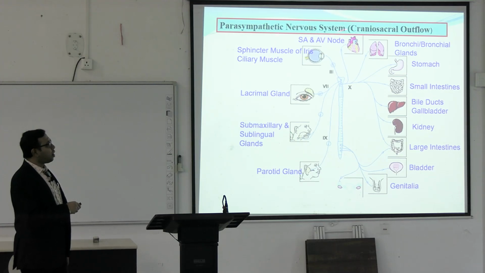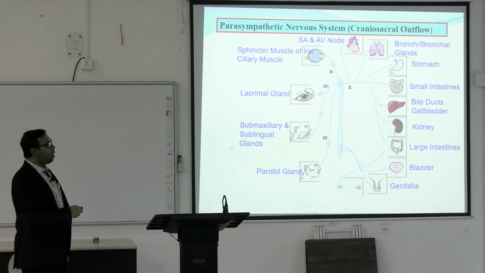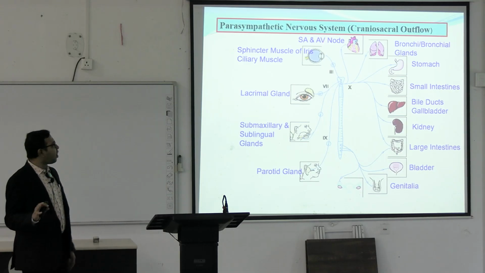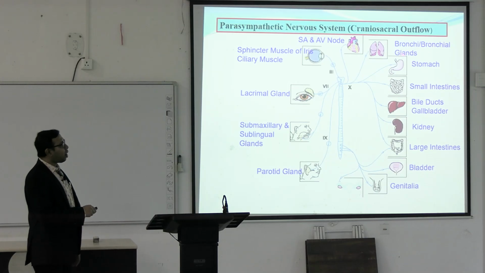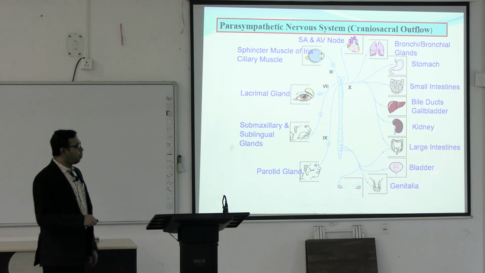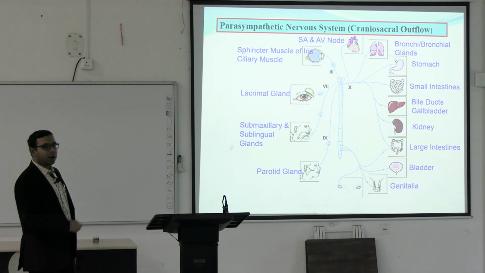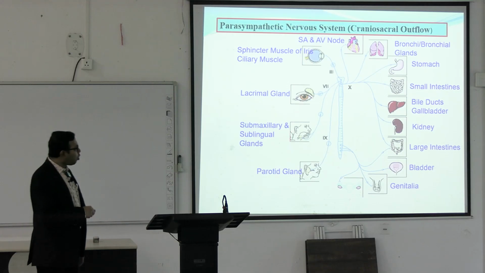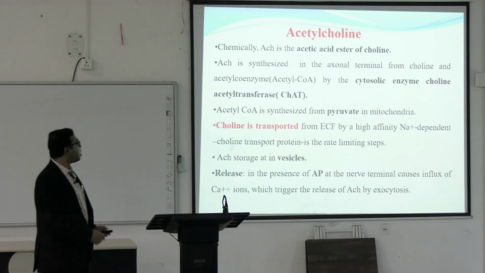Now coming to the parasympathetic nervous system, already we have seen it is known as the craniosacral outflow. There are different receptors present in different areas and it acts on the SA and AV node in the heart, on the bronchi and bronchial glands, stomach, small intestine, bile ducts and gallbladder, kidney, large intestine, bladder, genitalia, parotid gland, submaxillary and sublingual glands, lacrimal gland, and the sphincter muscles of the iris and ciliary muscles. So this is more or less where the innervation of the cholinergic, parasympathetic system is present.